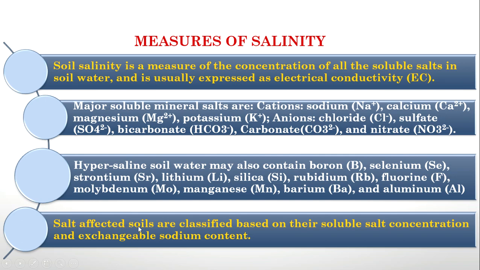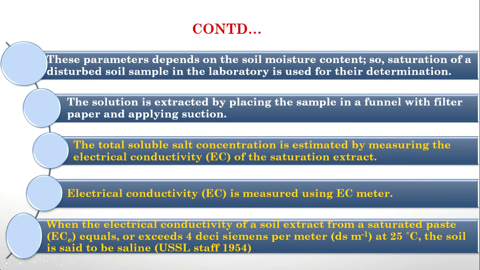The salt affected soils are generally classified based on their soluble salt concentration and exchangeable sodium percentage. Both quantities will be taken into consideration. And how is the salinity measured? Normally, we will take a soil sample and saturate the sample with water.